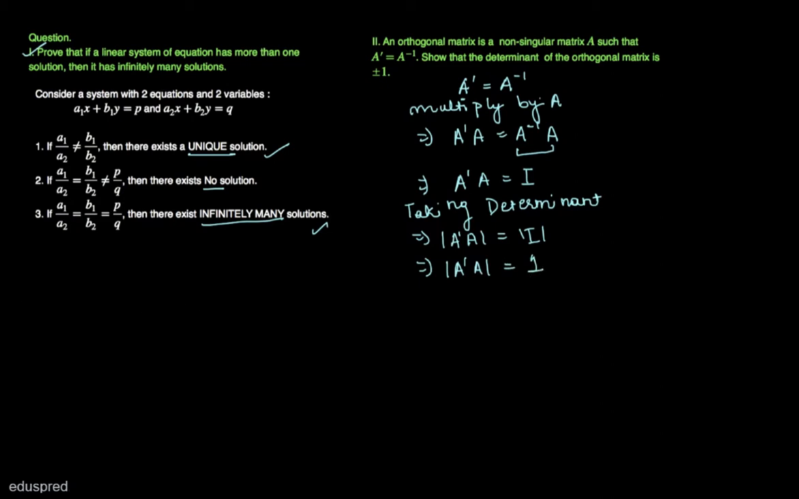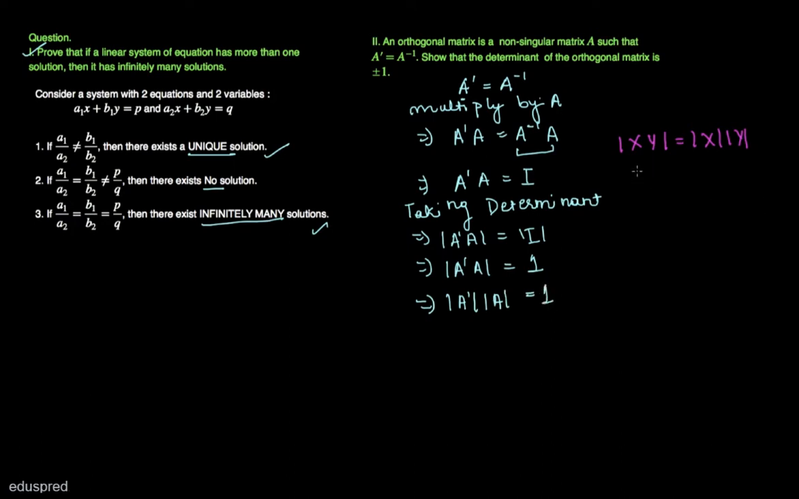Now using the property of matrices, that the determinant of XY is equal to the determinant of X multiplied by the determinant of Y, where both X and Y are matrices, we can write that this is equal to the determinant of A prime multiplied by the determinant of A is equal to 1.